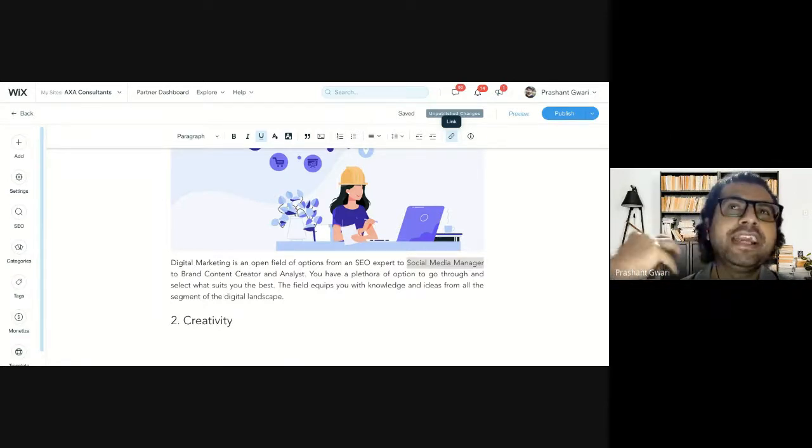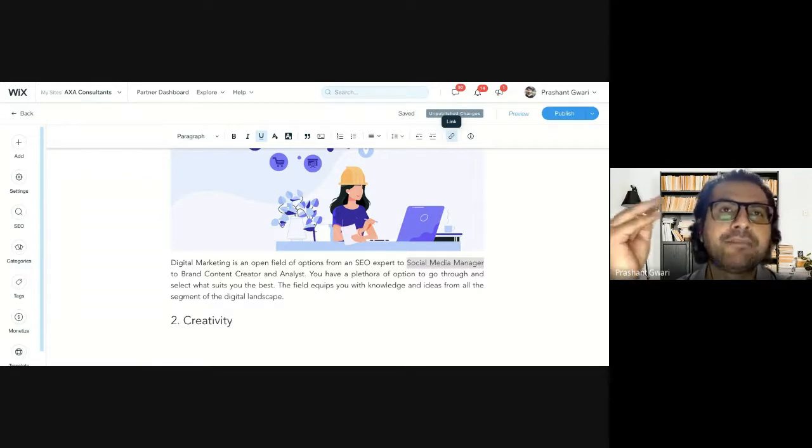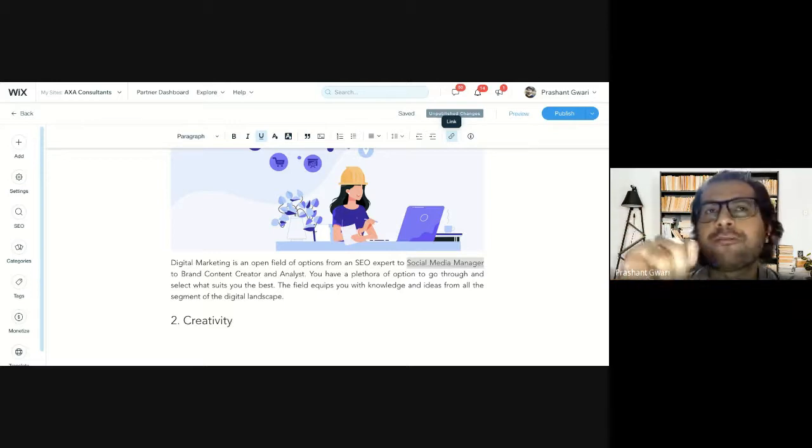Now, how many elements have we covered? We have covered the number one element, which is headline. Number two element, high page quality content. Number three element, image alternative text. And number four element, which is social media manager. So now we are doing an on-page SEO of this blog. Until now, we have covered four elements.